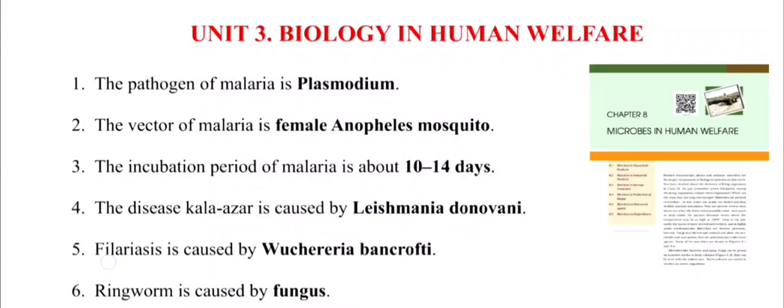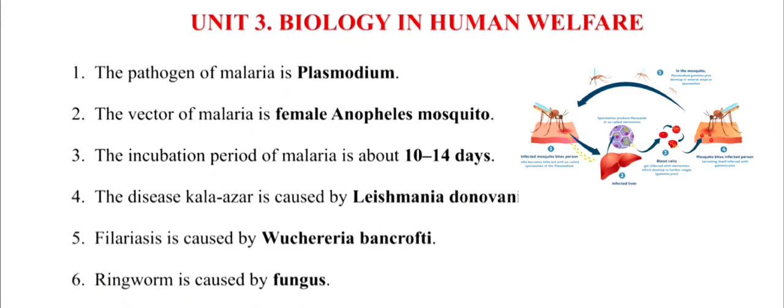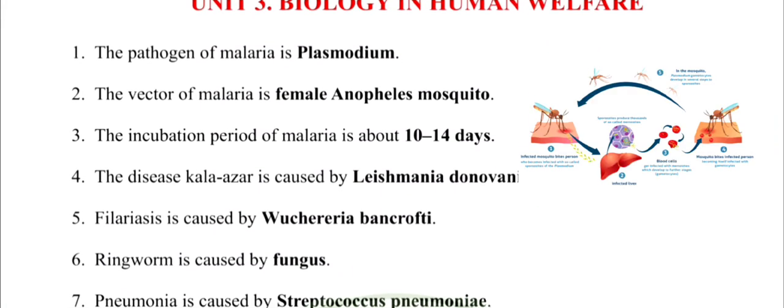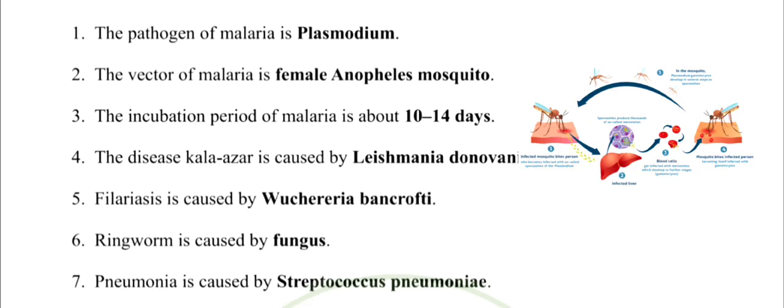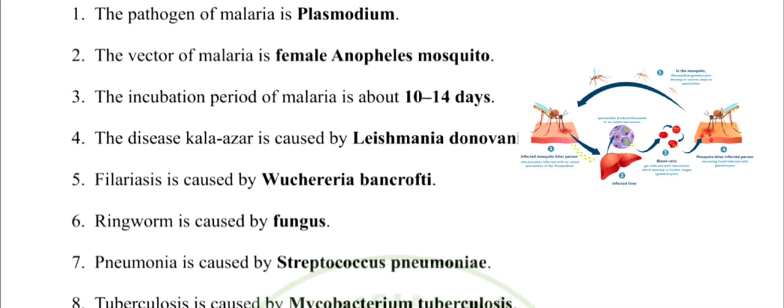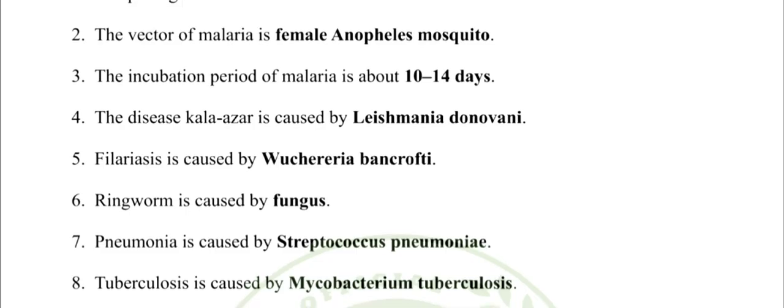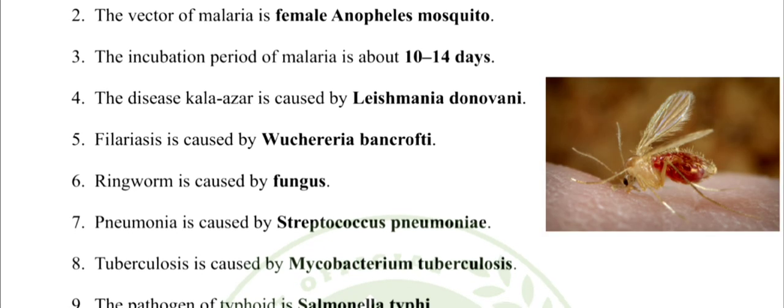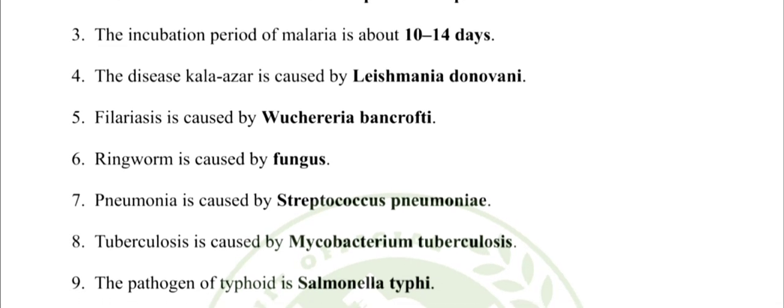Unit 3, Biology and Human Welfare. 1. The pathogen of malaria is Plasmodium. 2. The vector of malaria is female Anopheles mosquito. 3. The incubation period of malaria is about 10-14 days. 4. The disease Kala-Azar is caused by Leishmania donovani.